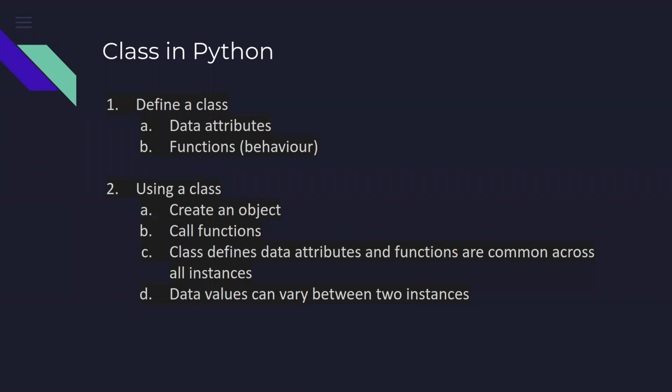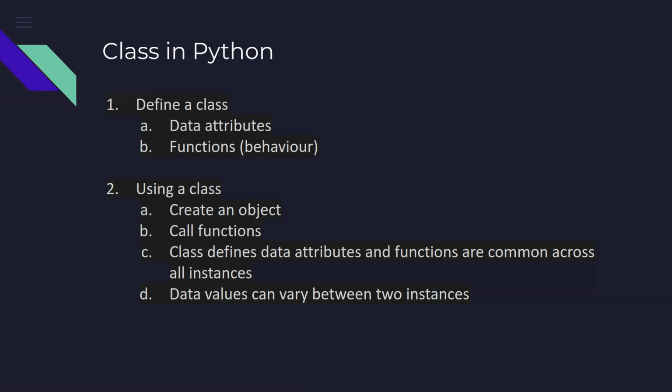these things are the behavior of an individual. Similarly, there are two aspects of defining a class. One is the data attribute, which we saw in the function also, that we can pass on the parameters from the calling command or from the calling syntax.